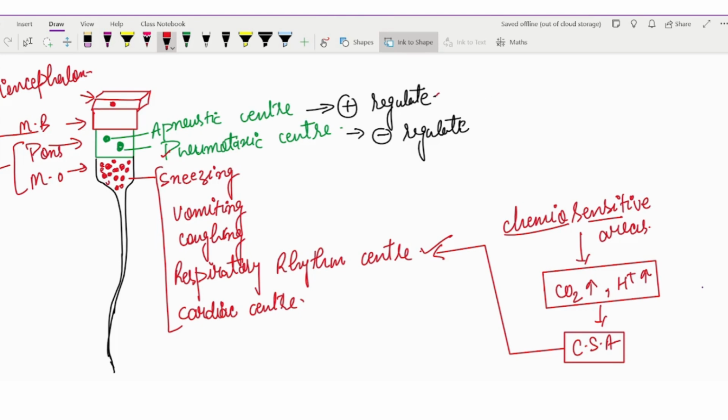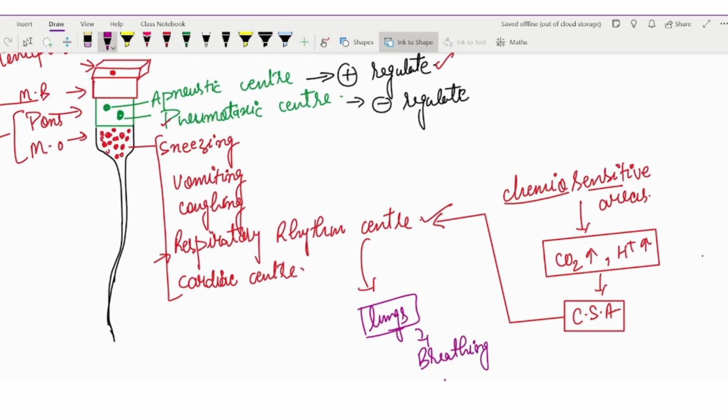So the apneustic center will give the positive regulation to the rhythm center, and it will give the effect to our lungs.